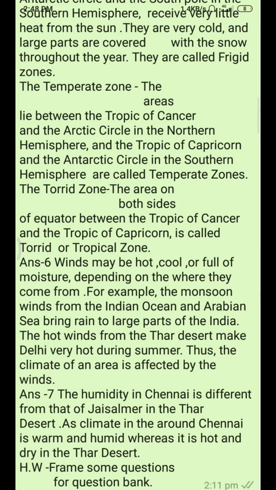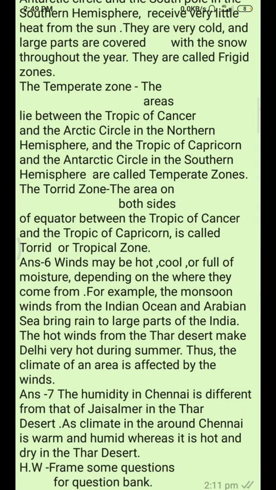Okay, now last question is, how is humidity in Chennai different from that of Jaisalmer in the Thar Desert? Okay. Now, the answer is, the humidity in Chennai is different from that of Jaisalmer in the Thar Desert. As the climate around Chennai is warm and humid, whereas it is hot and dry in the Thar Desert. So the humidity in Chennai is different from that of Jaisalmer.